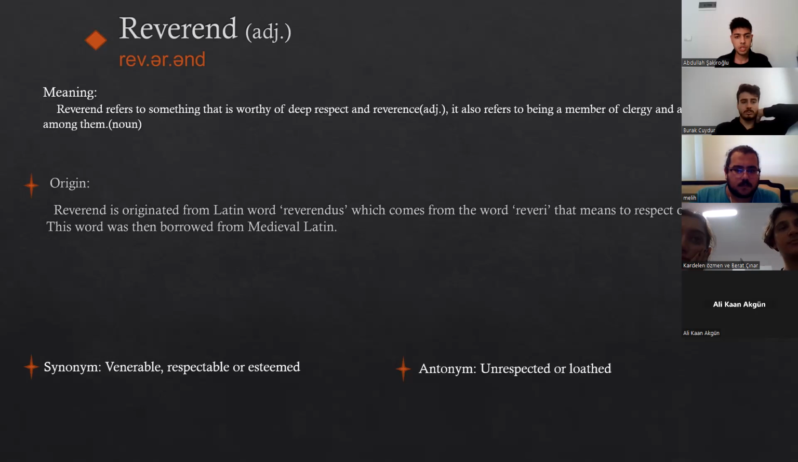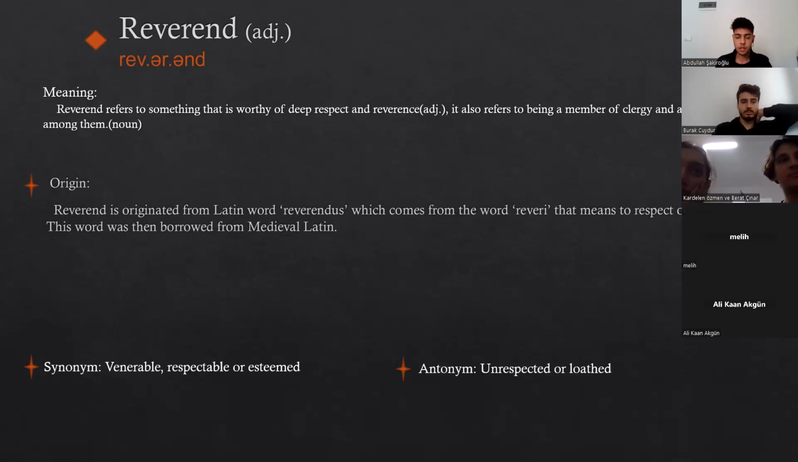Reverend originated from the Latin word reverendus, which comes from the word revereri, that means to respect or show respect. This word was then adopted into medieval Latin, and then from there to English. The synonyms for reverend are venerable, respectable, or esteemed. As antonyms, we can give unrespected or lauded.